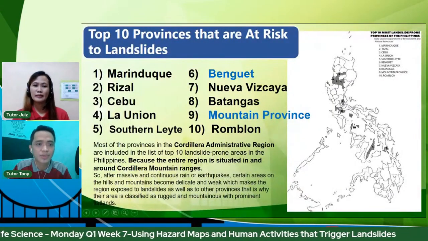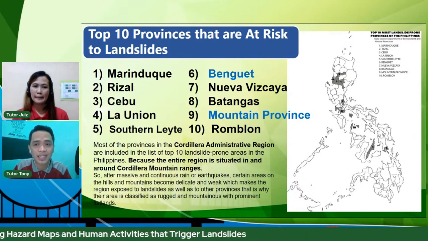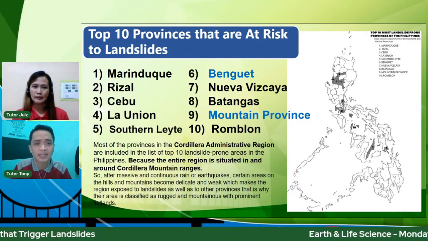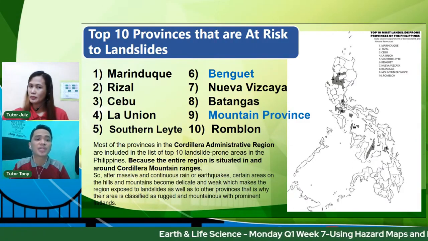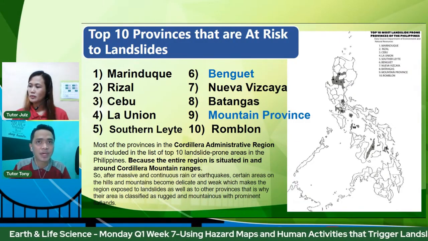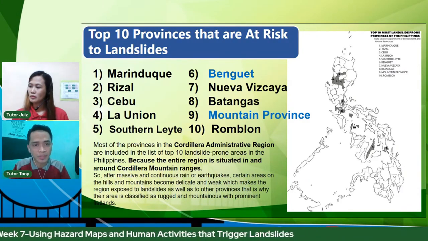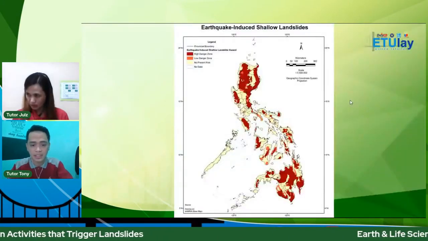Alright, so mostly ang mga provinces natin na nakalocate sa Cordillera Administrative Region ay included sa ating top 10 landslide prone areas in the Philippines. Kasi nga, nandun yung mga location natin ng mountain ranges. Plus, since we are prone sa mga typhoons, diba, dinadaanan tayo lagi ng mga bagyo. So it can be a contributing factor bakit lumalambot ang mga lupa doon.